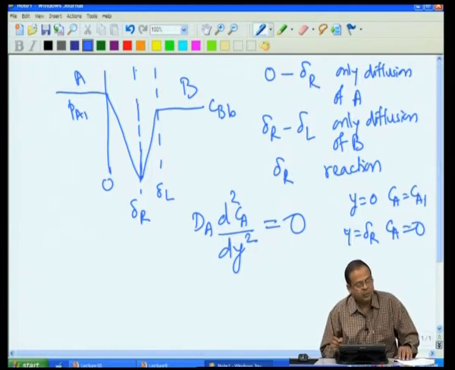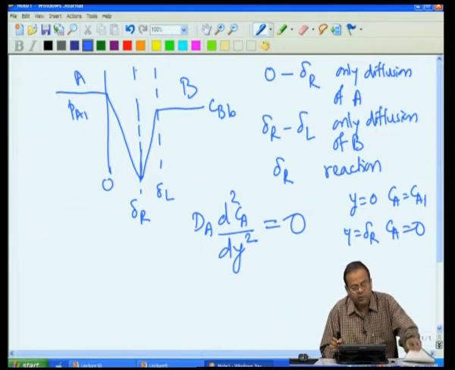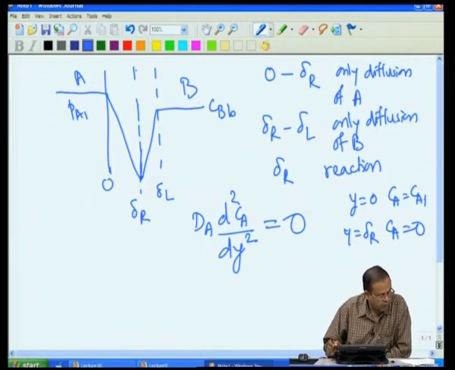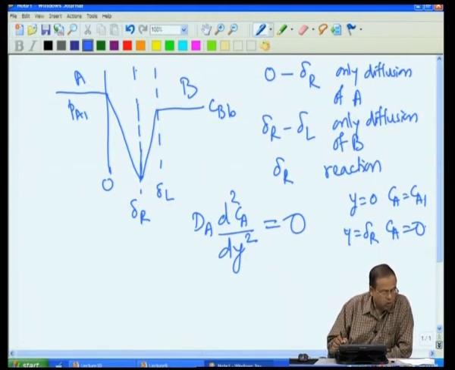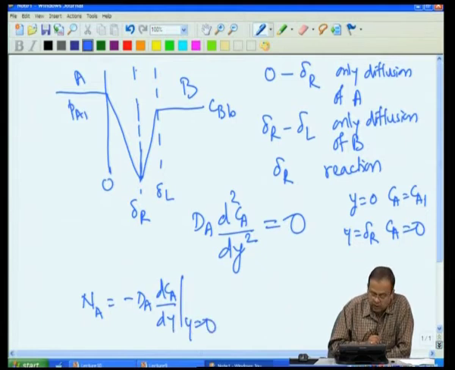A similar mass balance can be written for B, and if we do all these things, then we can find out our flux, which was minus dA dCA dy at y equal to 0, and this comes out to be